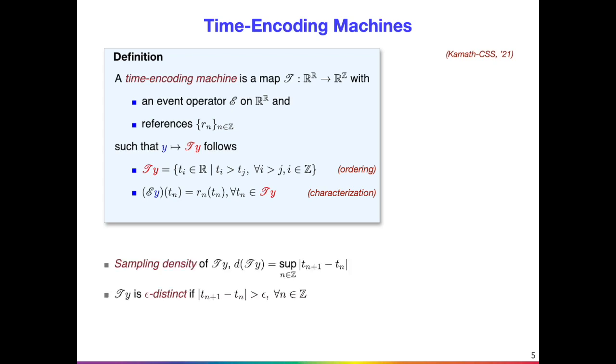The output sequence has two properties: the sampling density, which is the supremum of the difference between two consecutive trigger times, and we say the trigger times are epsilon distinct when the difference between the consecutive trigger times is at least epsilon.